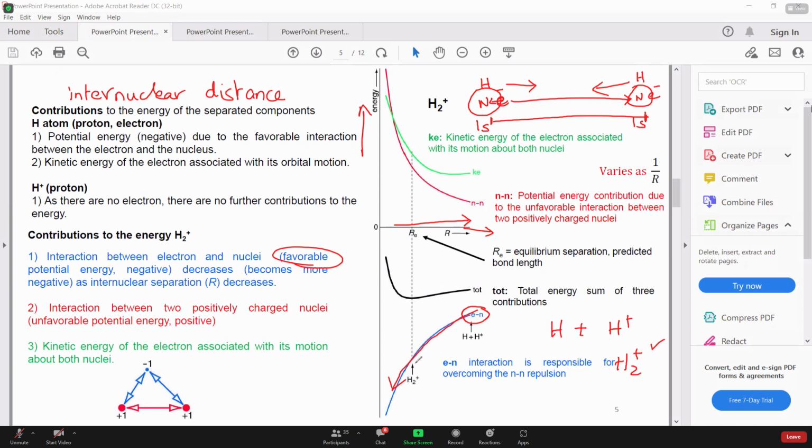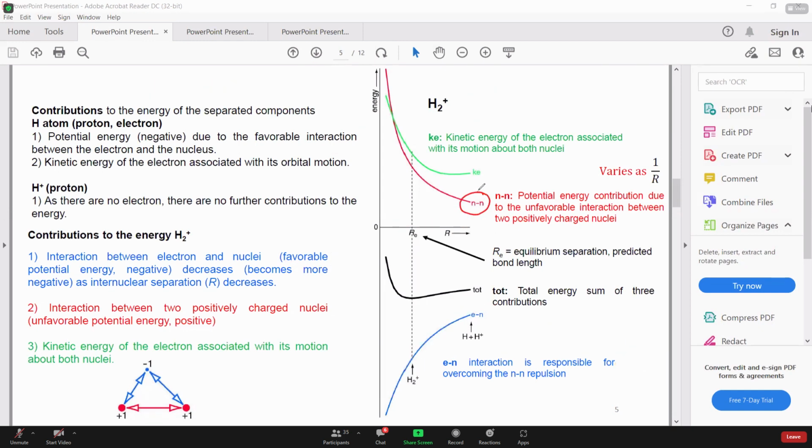So first interaction is quite simple. At infinite distance, this energy is 0. But as these two hydrogen atoms start coming closer, this is going to decrease like this, right? So the next factor is the nucleus repulsion. Quite obvious, since this is hydrogen atom, there is proton in the nucleus, there is proton in the nucleus. When they will come closer, nucleus and nucleus both are positively charged, and are going to repel each other. So as this distance decreases, the nucleus repulsion increases, and that is unfavorable interaction leading to increase in energy.